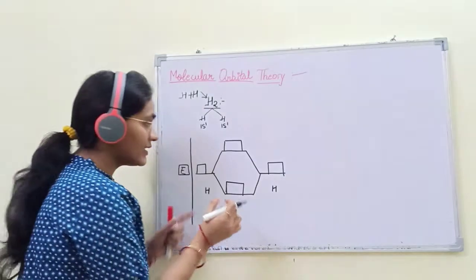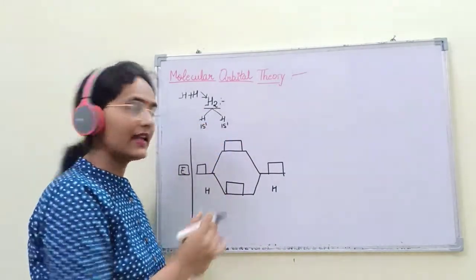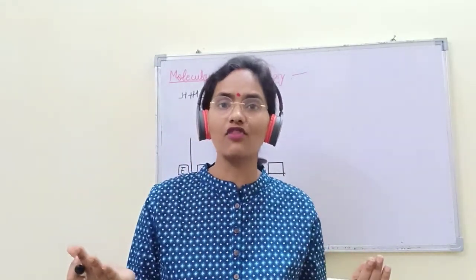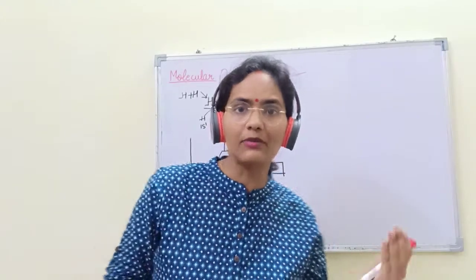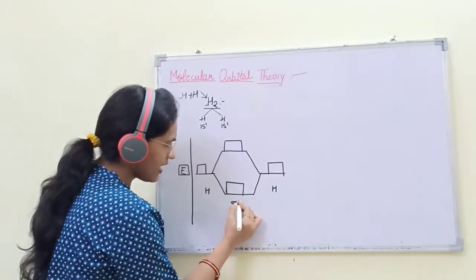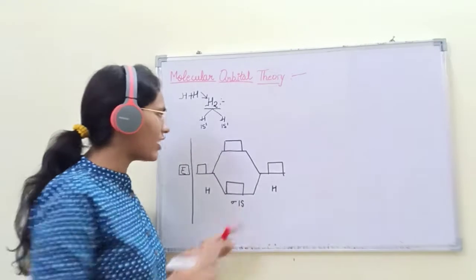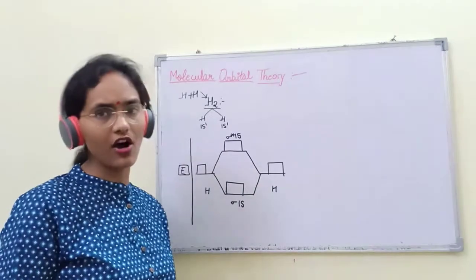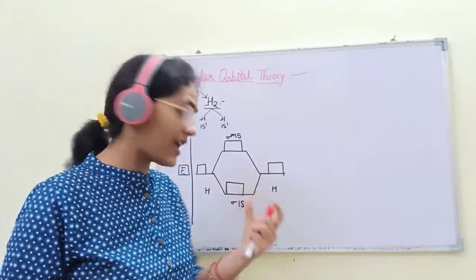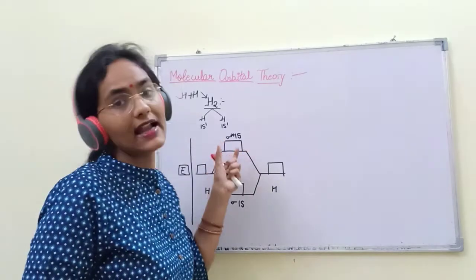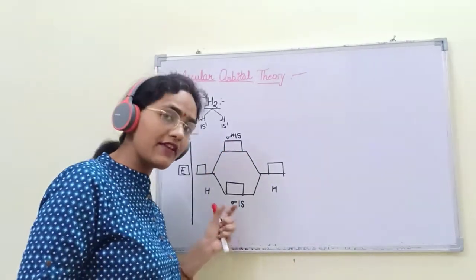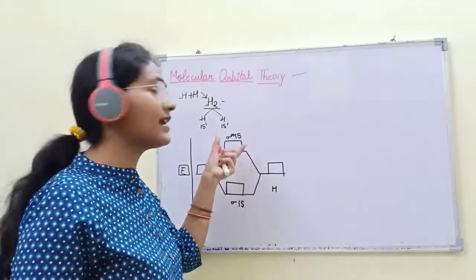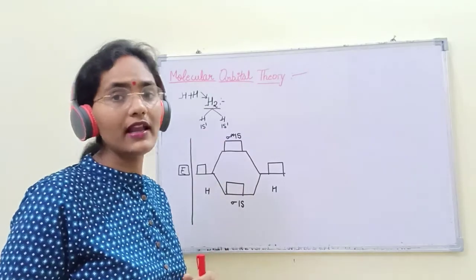In the bonding molecular orbital, there are s orbitals. When the s orbitals are combined, which bond is formed? Sigma bond is formed. Sigma 1s. This is the bonding. This is the anti-bonding molecular orbital. Always remember, if there is bonding, there should be anti-bonding. If there are bonding molecular orbitals, then it is mandatory to make the anti-bonding molecular orbital.